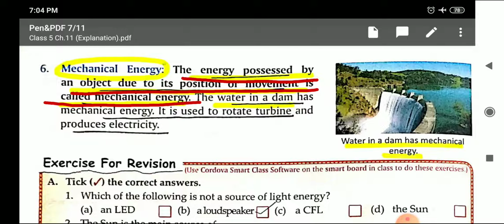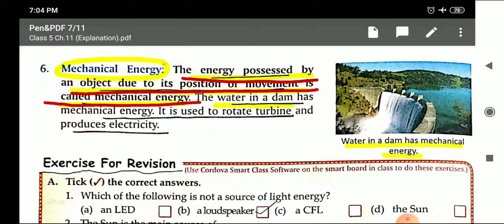The energy possessed by an object. That means the energy is already present in any object. But when, in which condition? Due to the position. If the object is placed at a certain height, due to its position, that object has energy. Or the movement. If the object is in movement, in motion, then that object has mechanical energy.